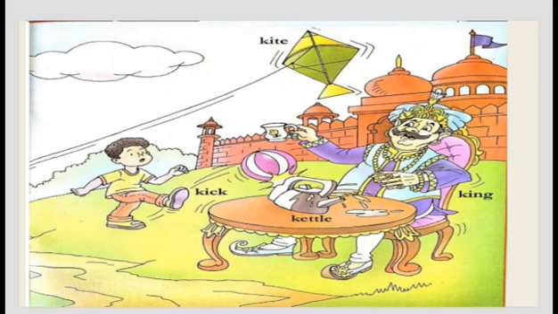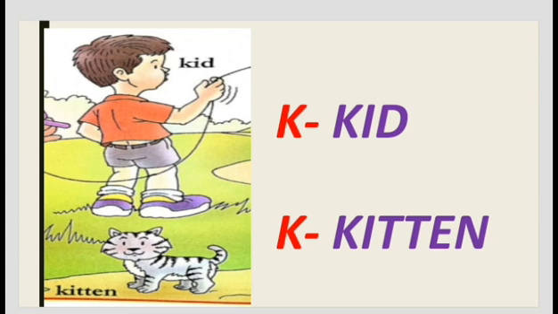The boy kicks the ball. The ball hits the table and the kettle also. The king is sitting on his throne. So this is the story.